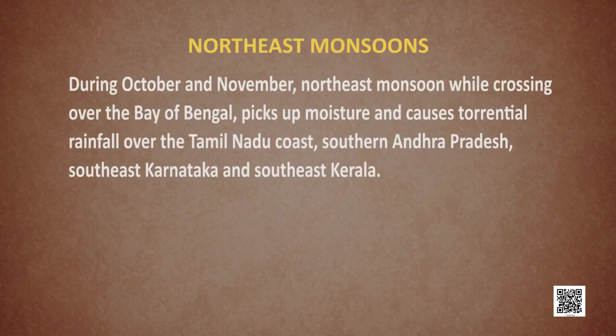During October and November, these northeast monsoons, when they cross the Bay of Bengal, pick up moisture and give torrential rainfall over the coastal regions of Tamil Nadu, that is the Coromandel coast, the southern parts of Andhra Pradesh and southeast Karnataka along with southeast Kerala. Remember, when we are talking about winter rainfall, it is happening in the northern and the northwestern part of India and over the Coromandel coast. So, this was the weather condition during the winter season.